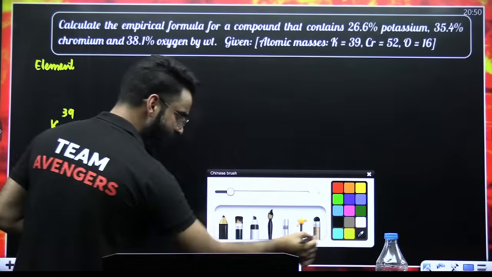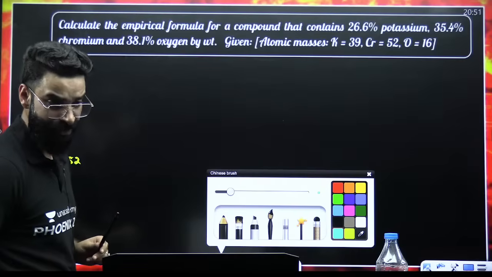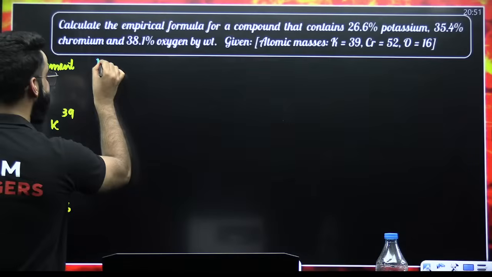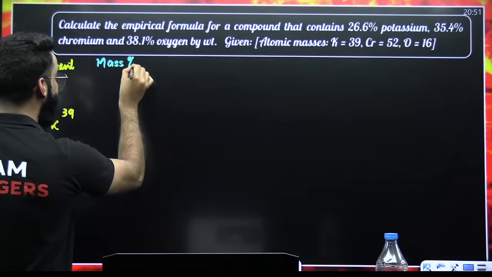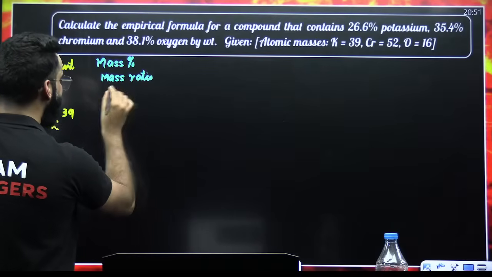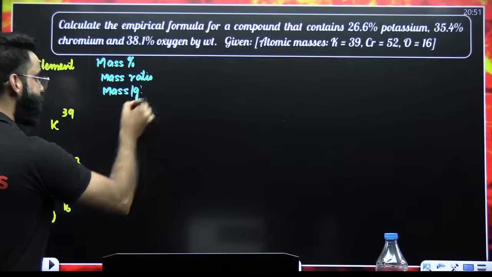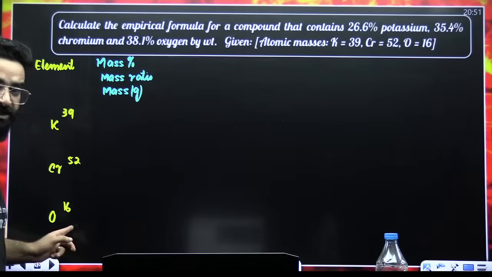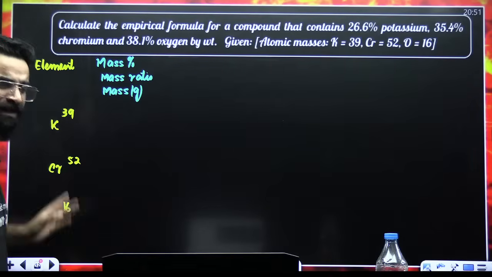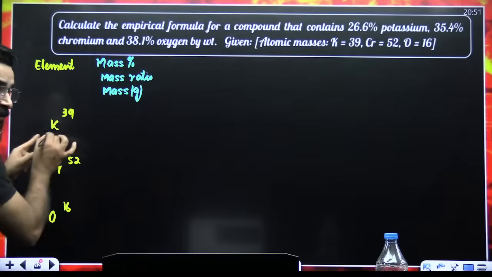Remember, in the question you'll be given 3 things. Either you'll be given the mass percentage of the elements, or the mass ratio of the elements, or directly the masses of the elements in grams. In this particular question, we are given the mass percentage of potassium, chromium, and oxygen.